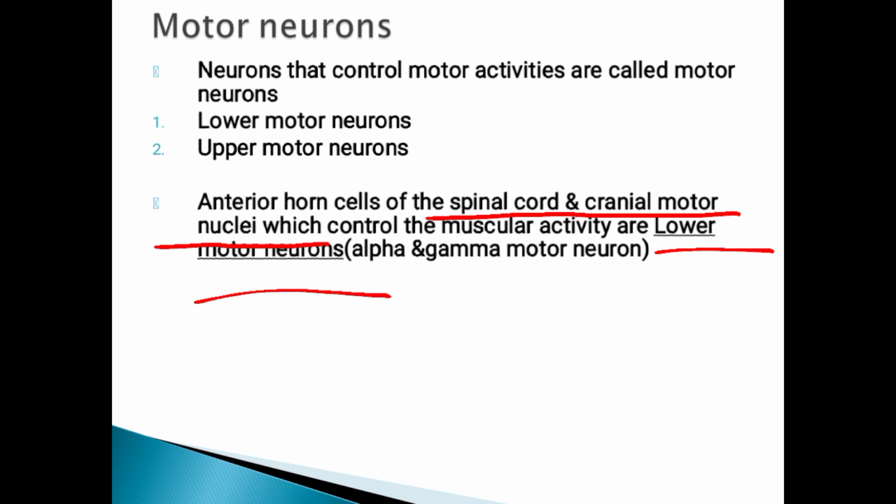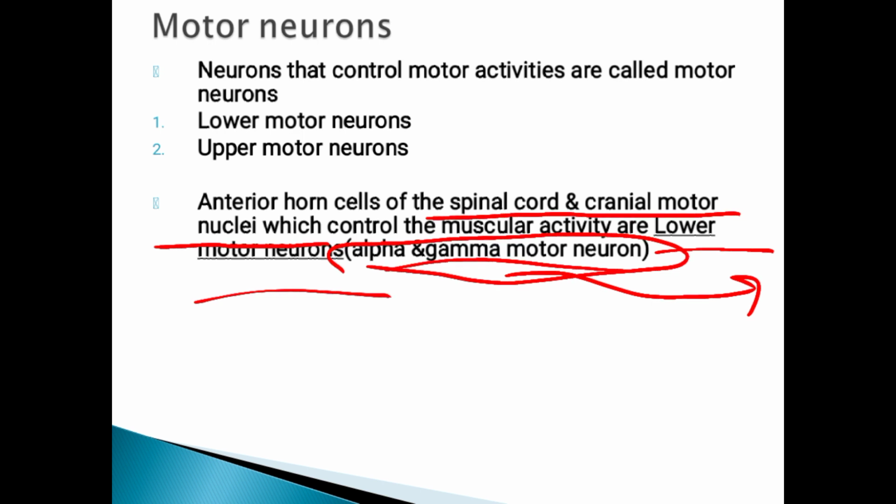So like alpha and gamma motor neurons that will innervate the skeletal muscle for a movement. The alpha and gamma motor neurons make a neuromuscular junction with the muscle.